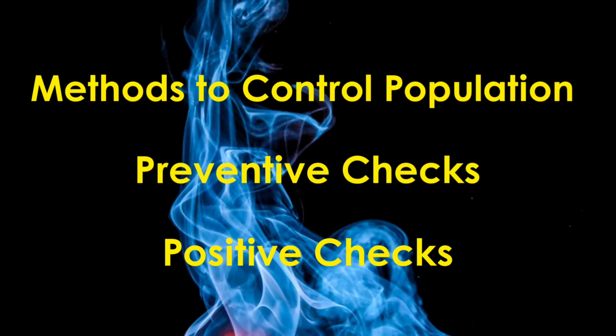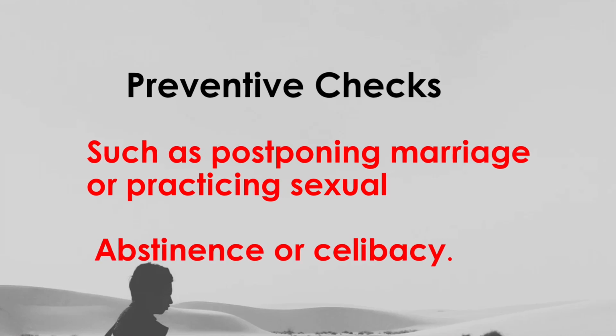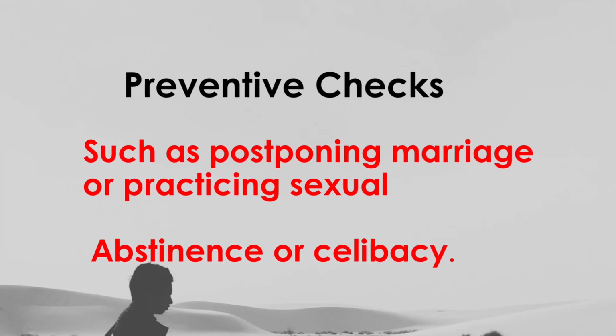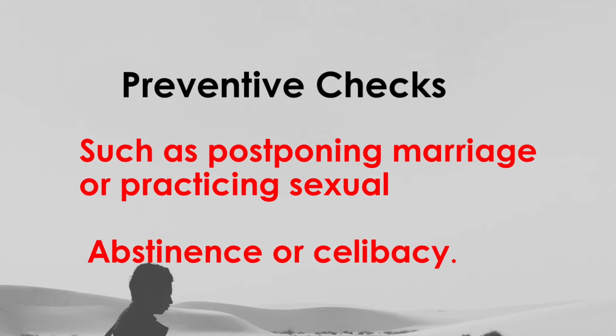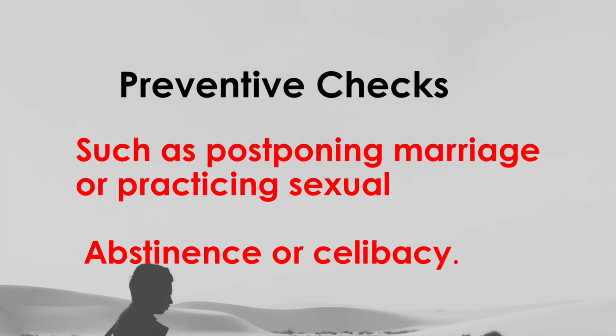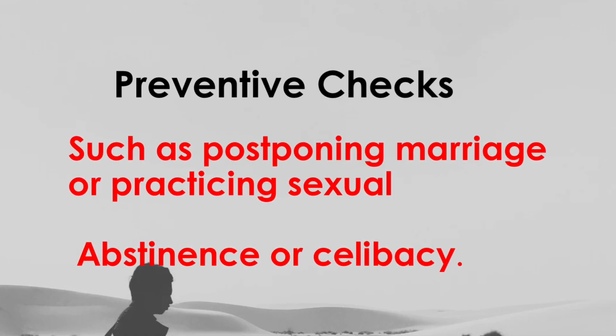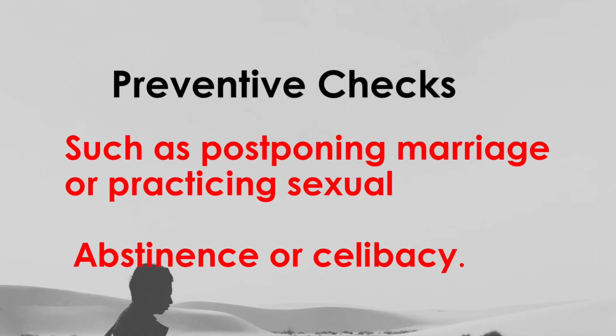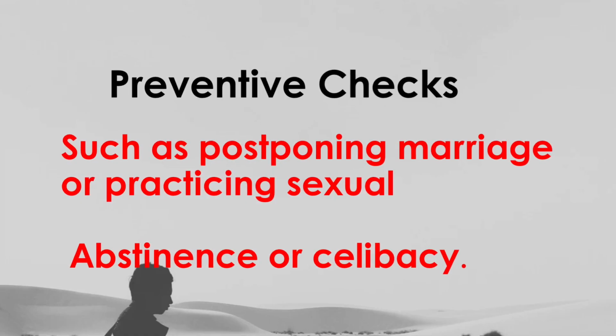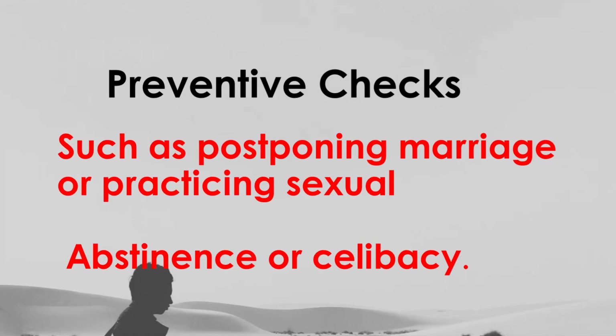He suggested two ways to control population growth. First is preventive checks. Preventive checks refers to measures like moral restraint, celibacy, and postponing marriage. In simple words, it means that humans must control themselves and voluntarily limit population growth.